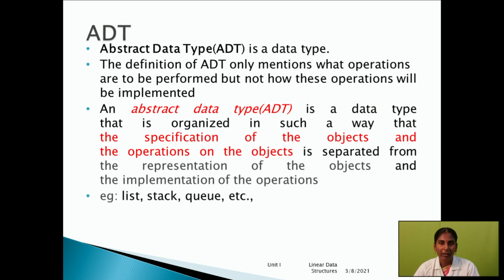For example, a matrix program. Here we have a lot of operations, so each and every time we compile that program, it will execute the whole program's lines. It will take more time and space. That's why we can use the ADT method.